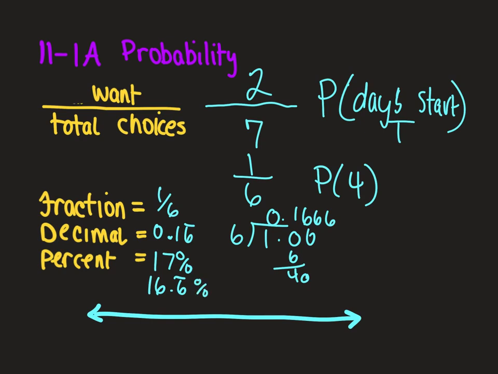Probability, the smallest probability you could ever have is 0. The largest probability you could ever have is 1, or 100%. So it can never go negative, and it can never go over 100%.